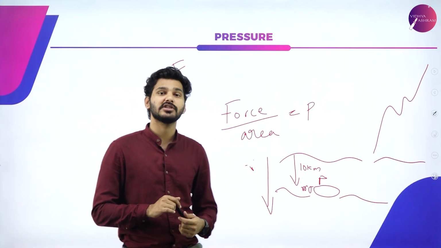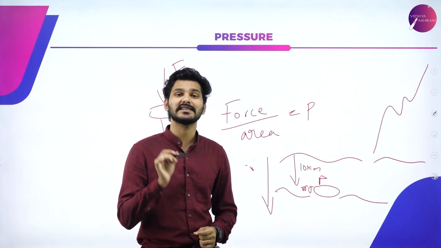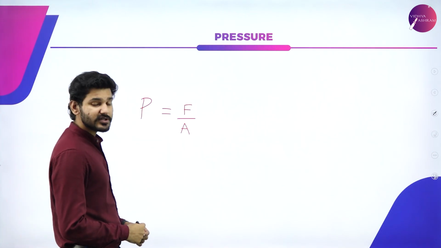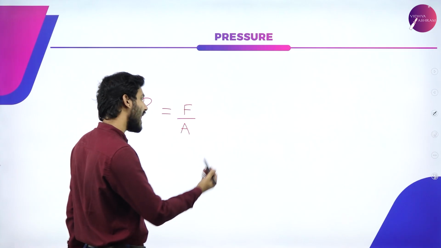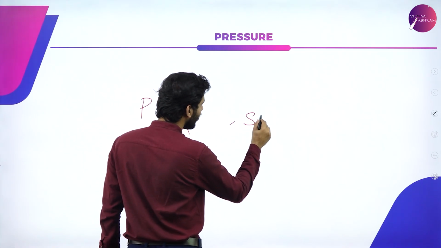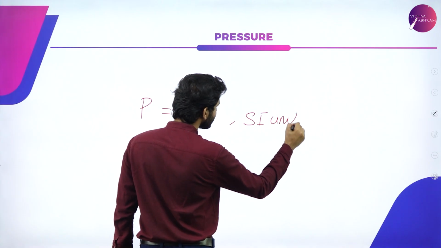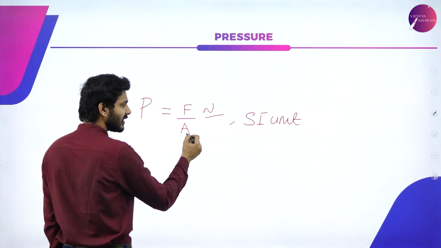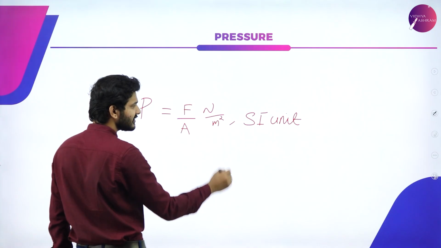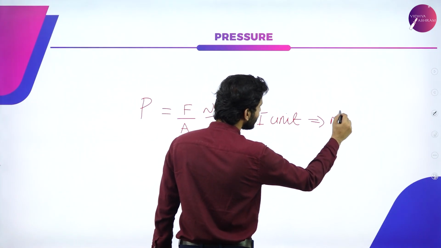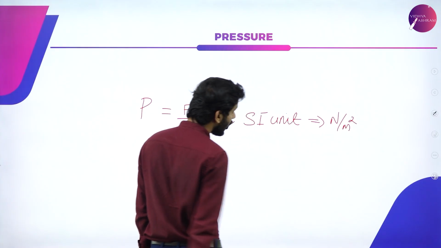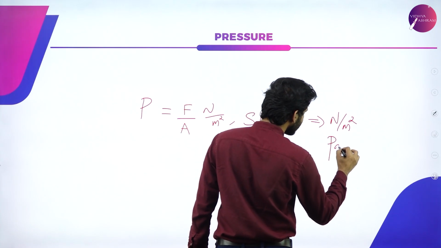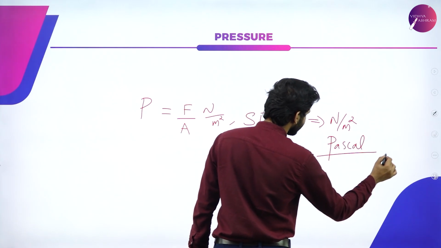And the definition of pressure is nothing but the force that is exerted per unit area. The SI unit of pressure is nothing but force, Newton, over area, meter square. So you can say that it is Newton per meter square, or you can also call it pascals. Generally, we call it in terms of pascals.